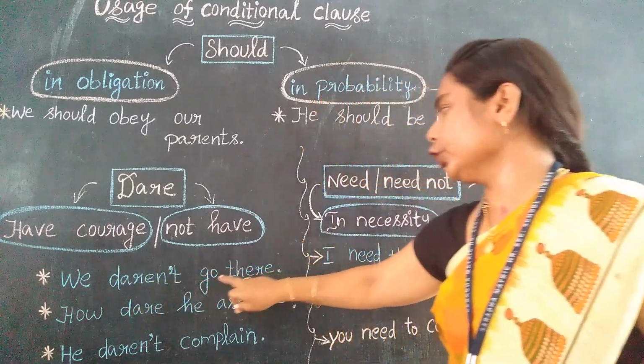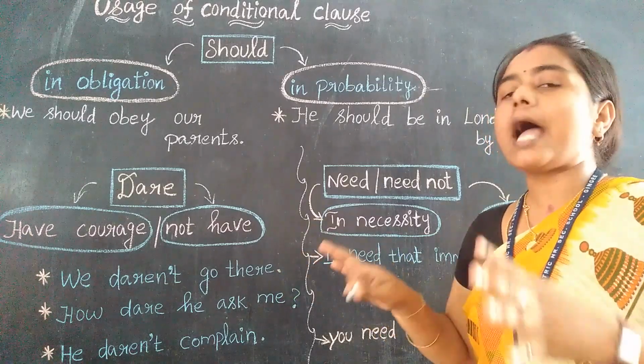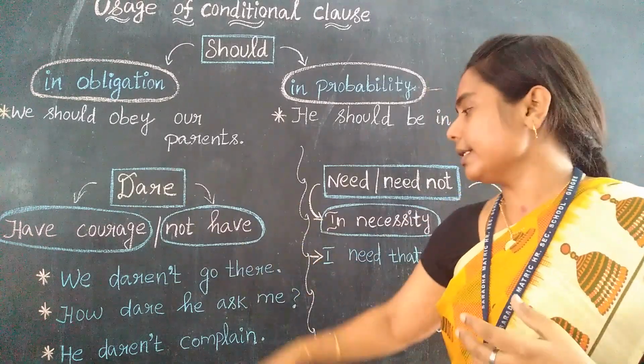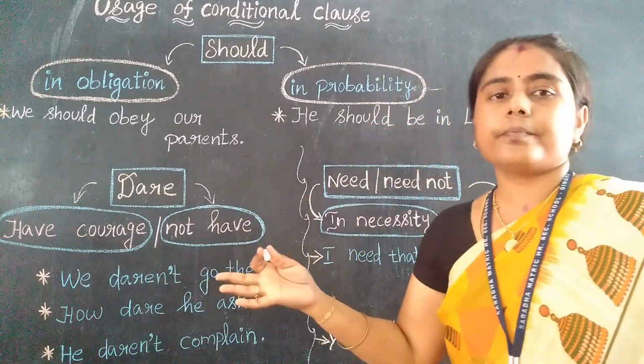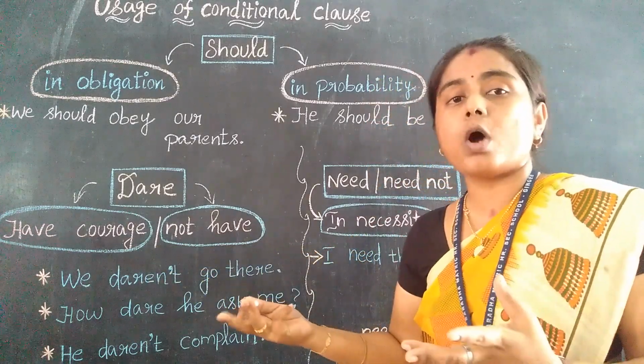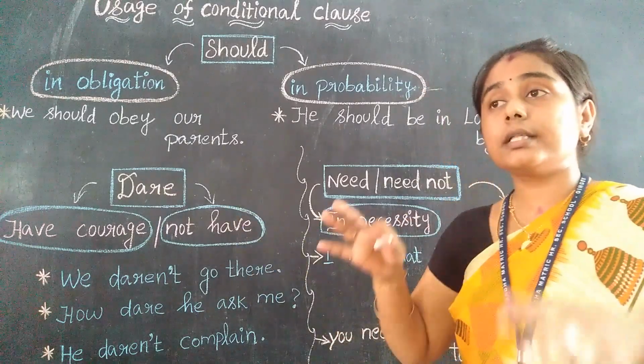We daren't go there. So dare not. So dare not, we don't have the boldness to go there. That is the meaning of this sentence. See, we daren't go there. We daren't go there means what? We don't have the courageousness to go there because it is a thrilling place.